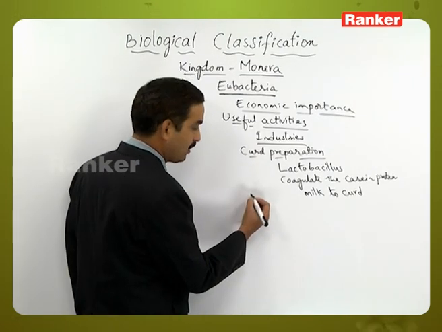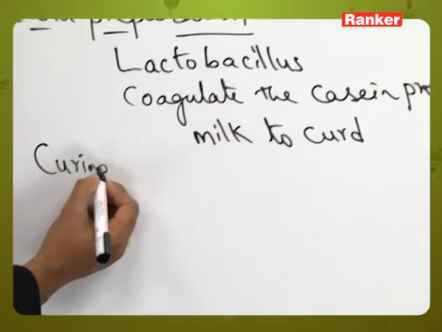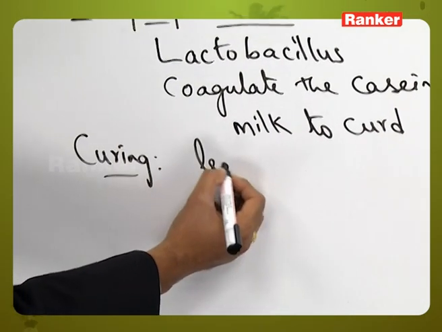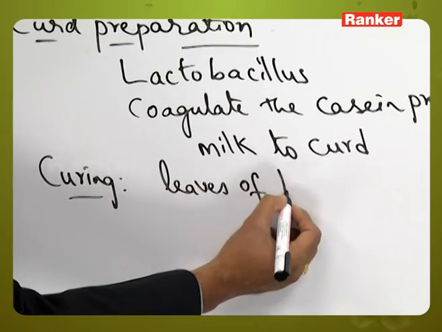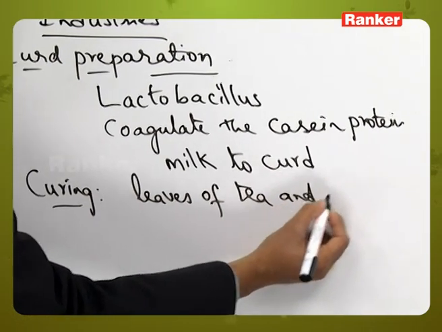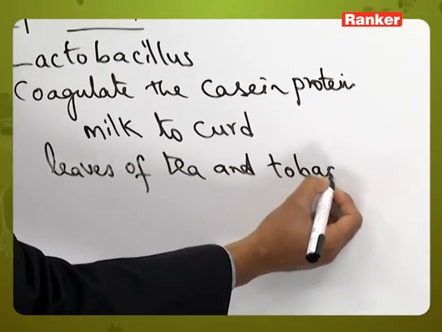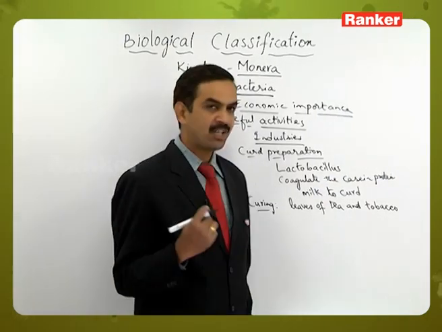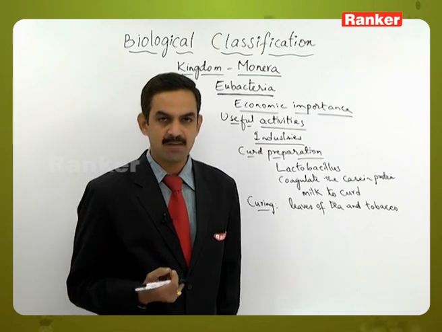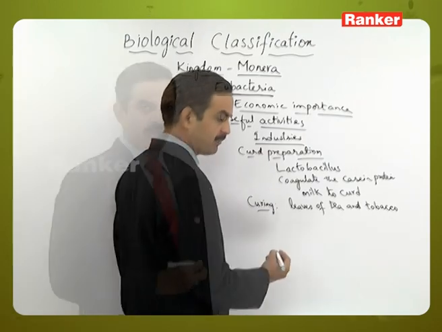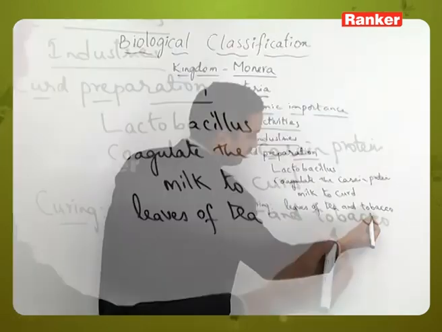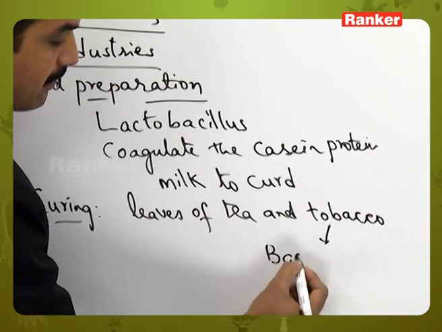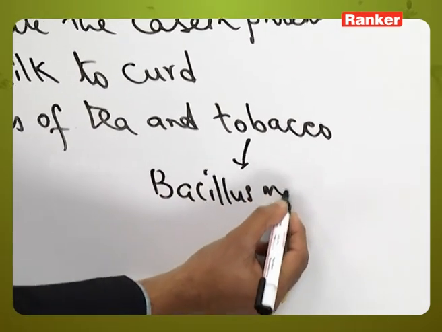The next one is curing of leaves of tea and tobacco. So in the process of curing, the leaves are softened such that the economic significance of those leaves can be exploited. So that is the curing of leaves of tobacco. Bacillus megatherium is used.